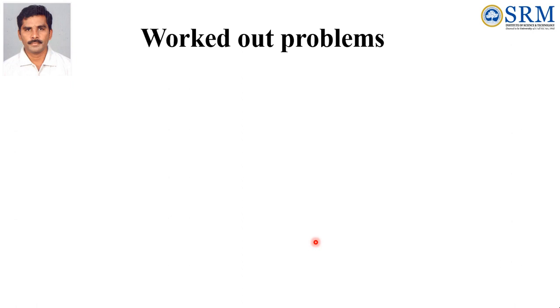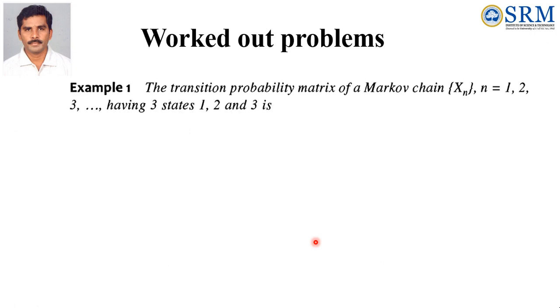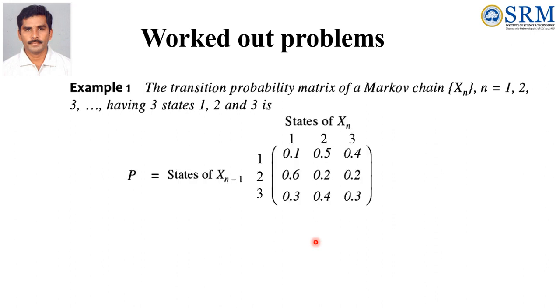Based on that formula, you can see some worked out problems. The transition probability matrix of a Markov chain Xn, n equal to 1, 2, 3 etc., having 3 states 1, 2 and 3 is P equal to the matrix, where these are the present states, these are the future states, and then the respective probabilities are in the matrix.